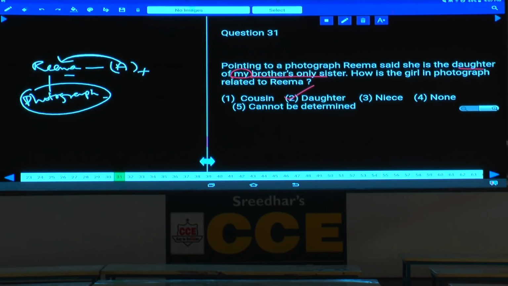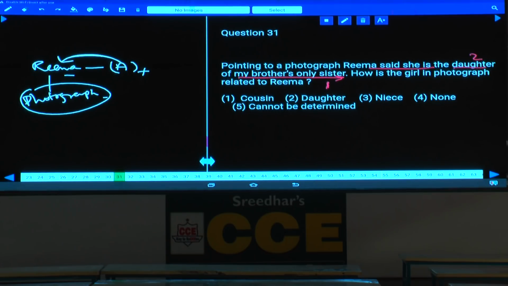Hence these type of questions you should always write like this. First we should start from where? First we should start from my and go to the end. This is the first information. And after this one, take the relation which is given before myself. That should be the second. And finally, whatever is left over should be taken as the last.